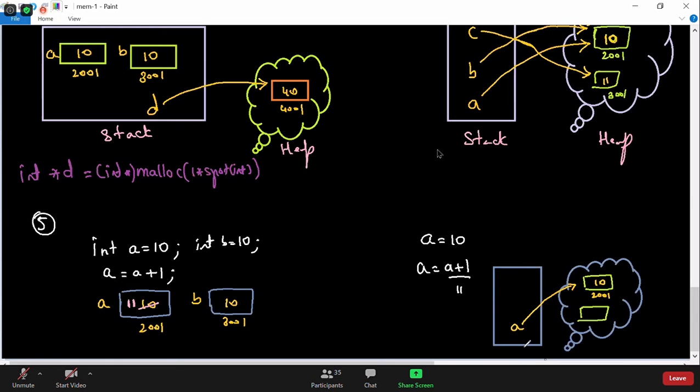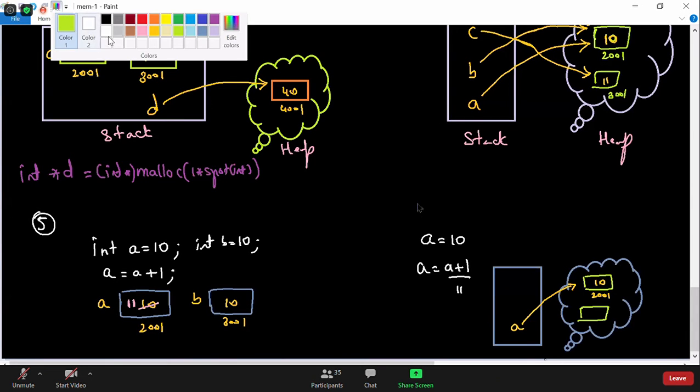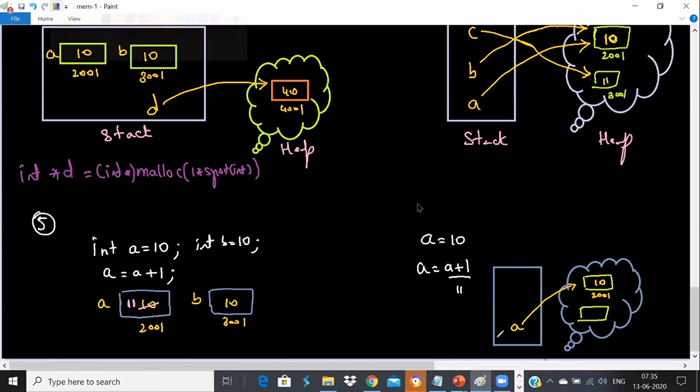As Satyam, Kudal and others, Vamshi and all, said, that is 100% correct, it will not update the same value as in C language. It will not update the same object with a new value called 11. Instead, it will create a new object with a value called 11 with some other address. But this time, a is not referring to 10. A is referring to 11.